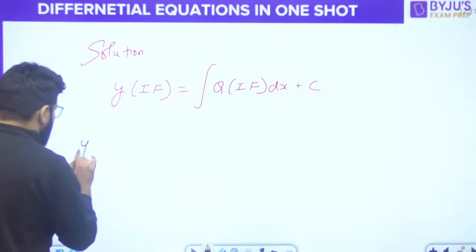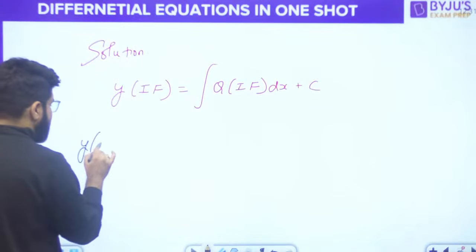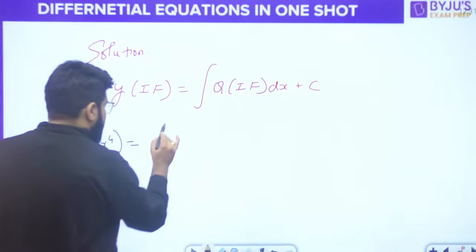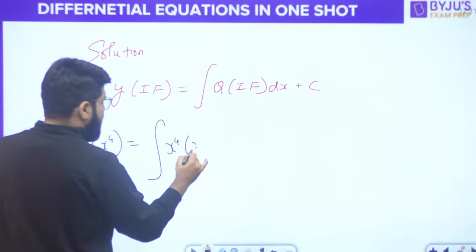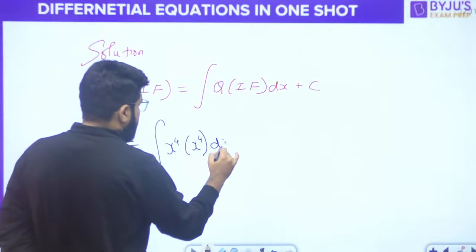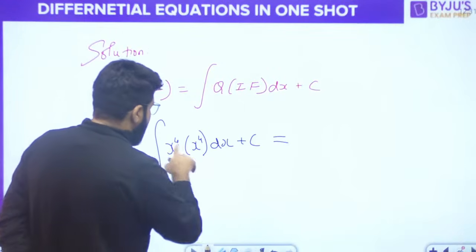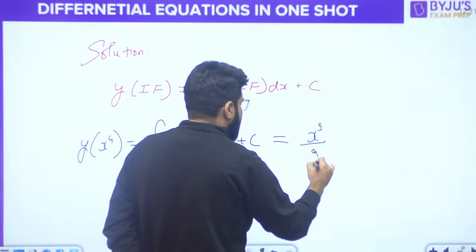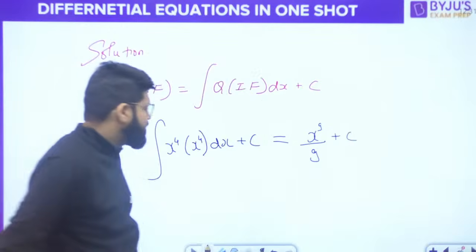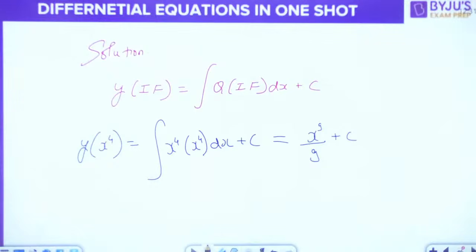What is the integrating factor here? It is x to the power 4. One more integration will come. Q was x to the power 4, and the integrating factor is again x to the power 4. So it is total x to the power 8, and the integral of x to the power 8 will be x to the power 9 divided by 9.